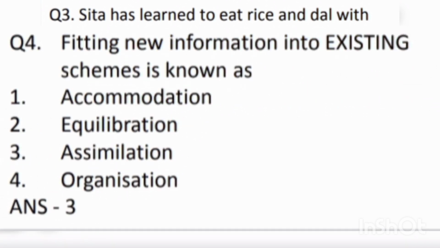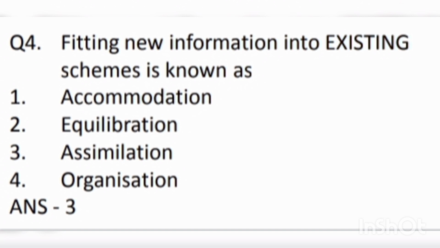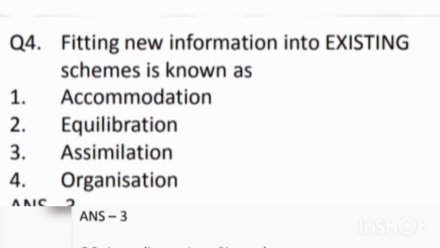Next question is, fitting new information into existing schemes is known as what? First, accommodation. Second, equilibration. Third, assimilation. Fourth, organization. Answer is assimilation, and that is also a very important question to learn. Now we go to our next question, that is also very important.